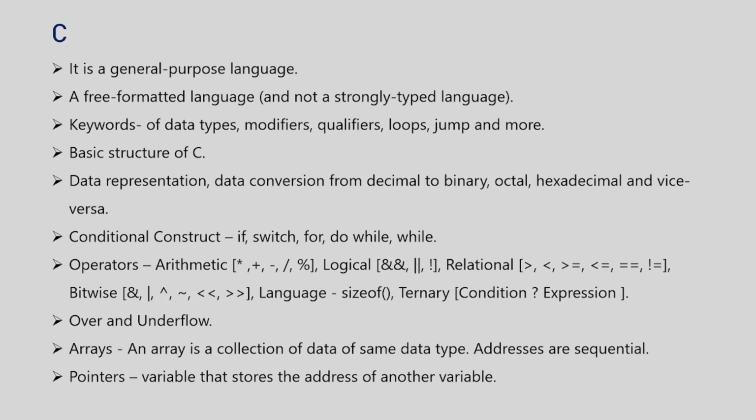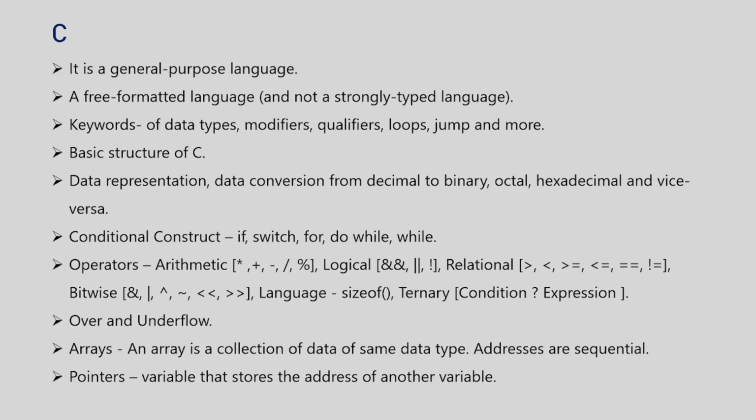Here are the things I learned in C. It is a general-purpose language, a free-formatted language and not a strongly typed language. Keywords are of data types, modifiers, qualifiers, loops, jump, and more. Basic structure of C. Data representation, data conversion from decimal to binary, octal, hexadecimal, and vice versa. Conditional constructs: if, switch, for, do while, and while. Operators: arithmetic, logical, relational, bitwise, assignment, and ternary.